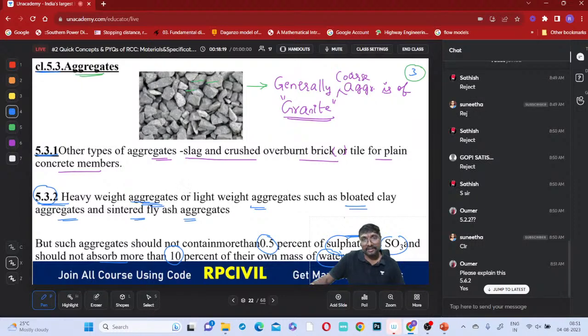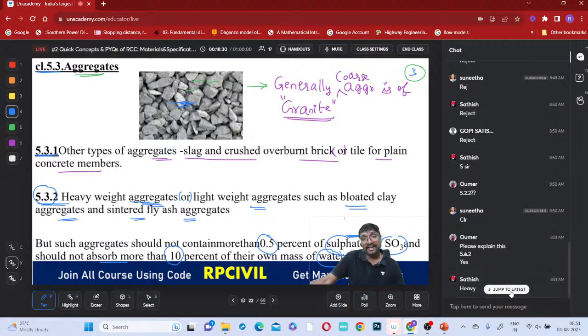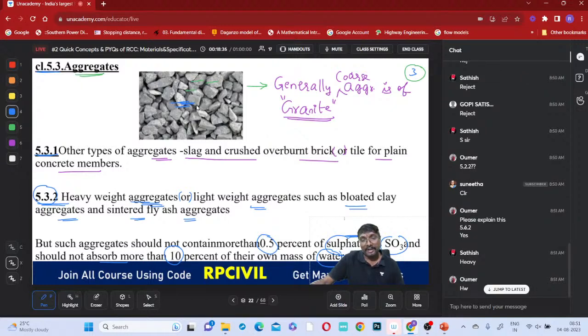Heavyweight aggregates. Are these granite aggregates heavyweight aggregates or lightweight aggregates? Tell me, Omar. Granite aggregates are generally heavyweight aggregates only, right? What are examples of lightweight aggregates?